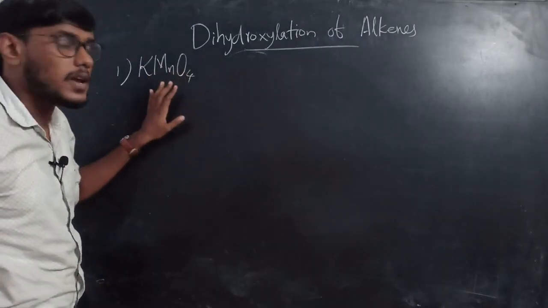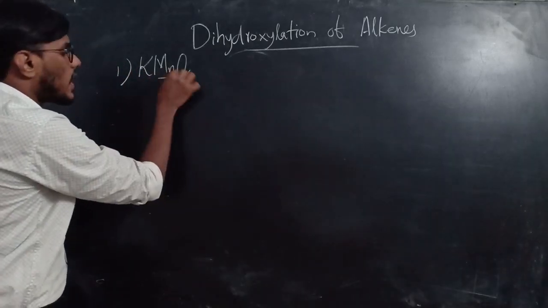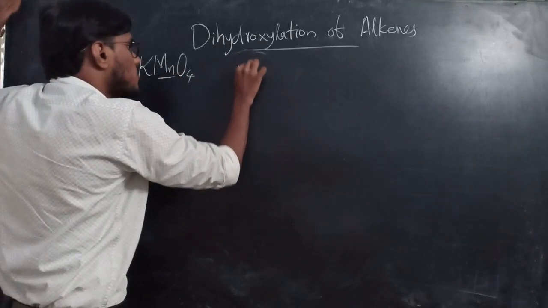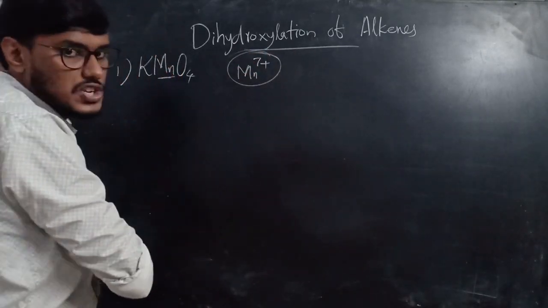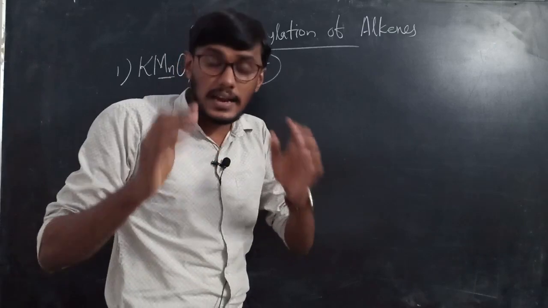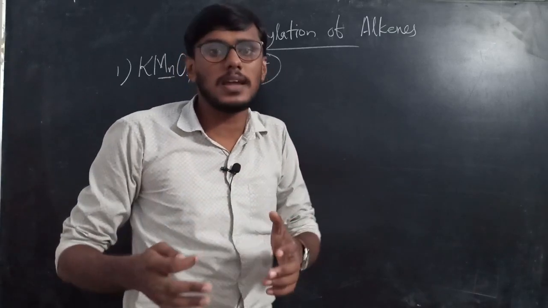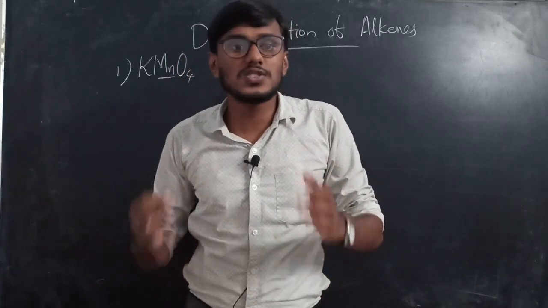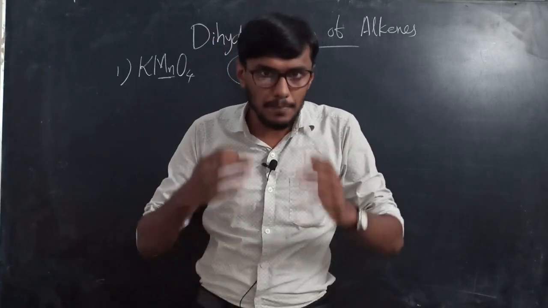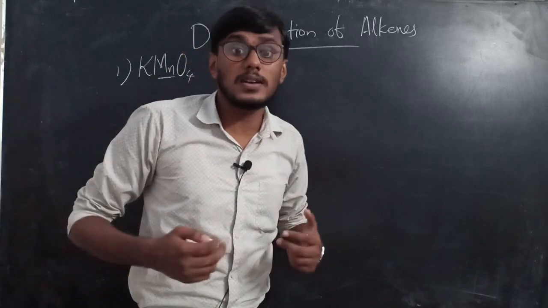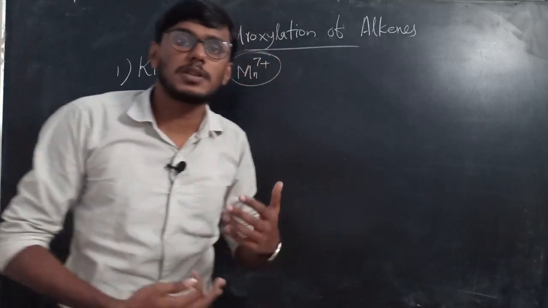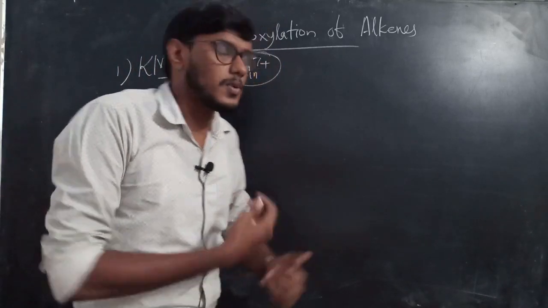KMnO4 or potassium permanganate. In potassium permanganate, we know that the oxidation state of manganese is 7+, that is a highly positive oxidation state. So this potassium permanganate can act as a good oxidizing agent. Okay, here in this video we are going to check the reaction between alkenes and KMnO4.